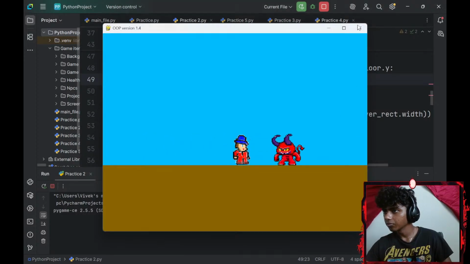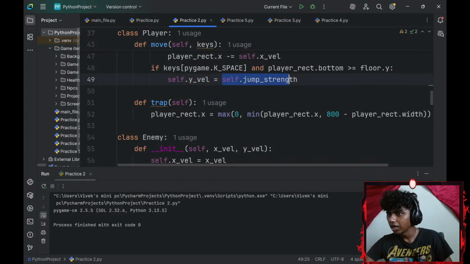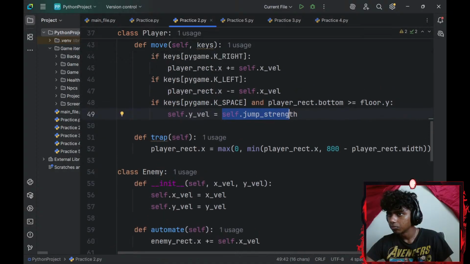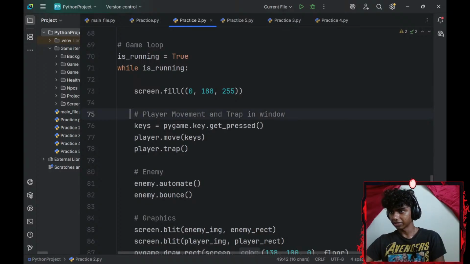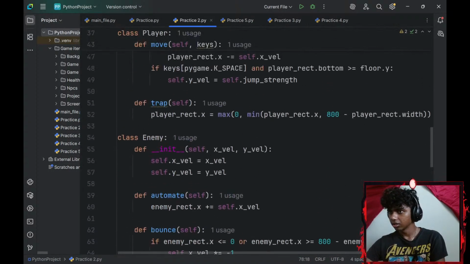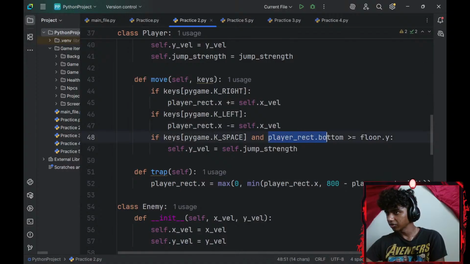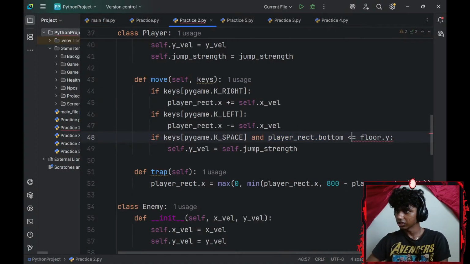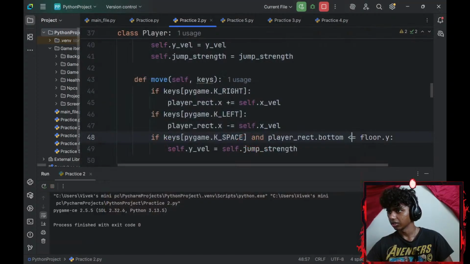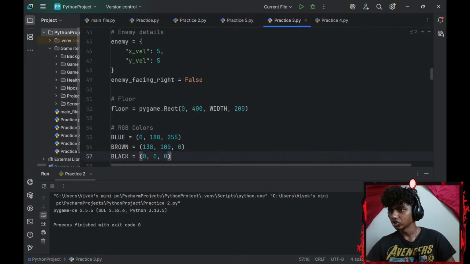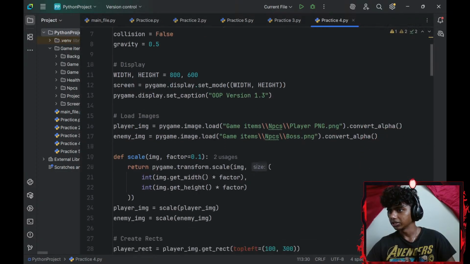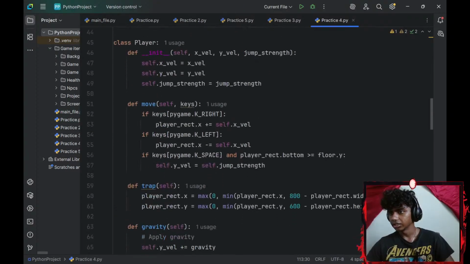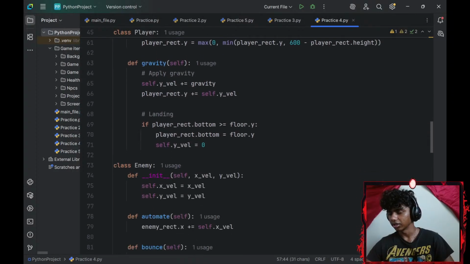Okay. Equals to my, if my player, so these are my player's movement keys. If it's space and my player is correct, what if I go with less than? It's less than, I'm pretty sure it's not less than. Yeah, I knew it is not less than. Okay, greater than, let me actually check my previous code. It's probably this. Okay, yeah, it is. My self velocity equals self.jump strength. Okay, that part's good.